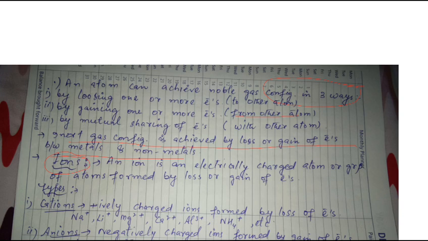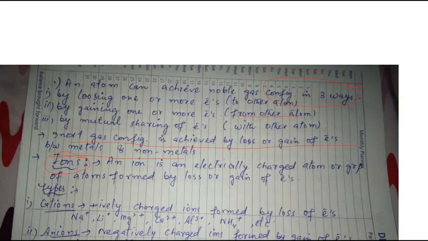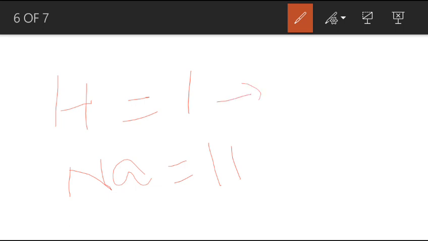That means I will show you. For example, hydrogen, its atomic number is 1. Sodium, its atomic number is 11. So hydrogen as well as sodium are neutral in nature. All the elements that are present in the periodic table are neutral because the number of protons and electrons in any neutral atom is equal. That is why they are neutral in nature.